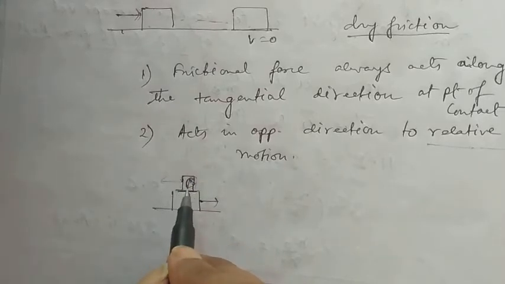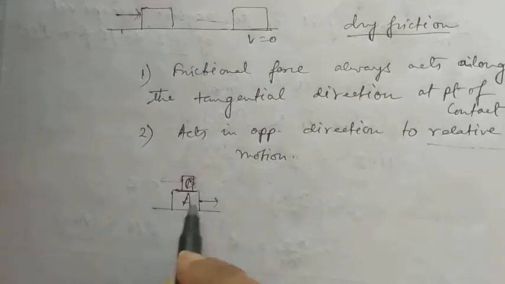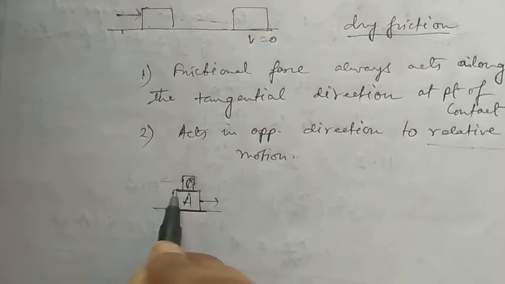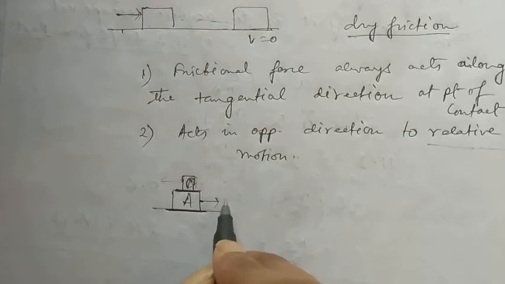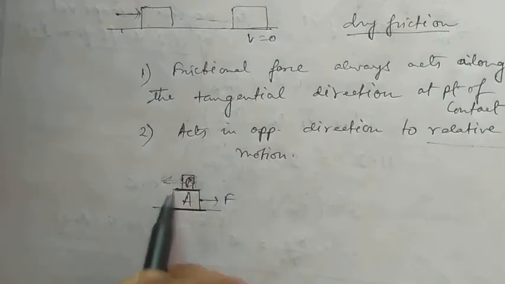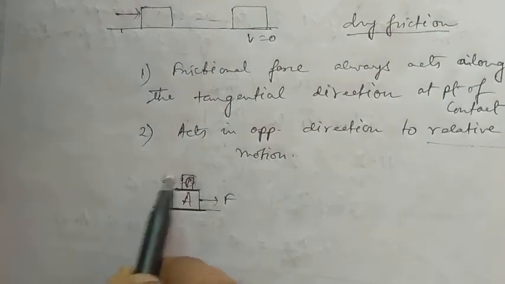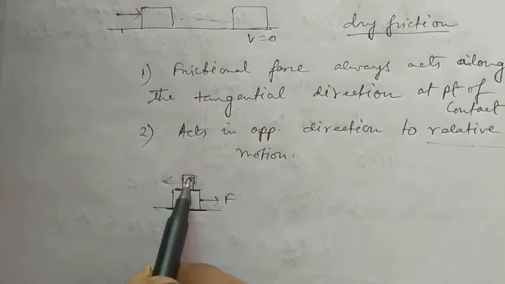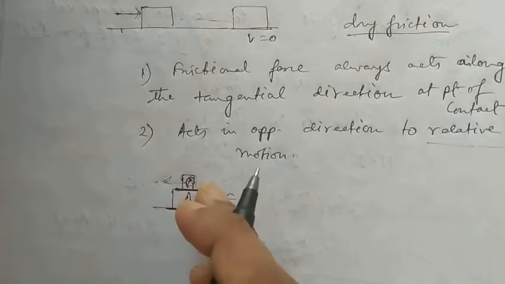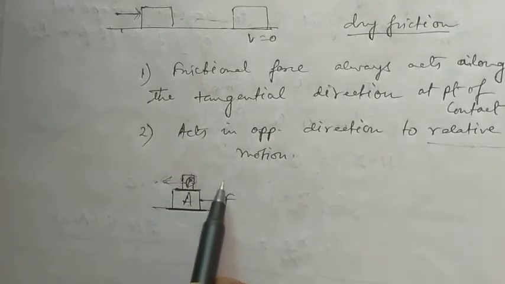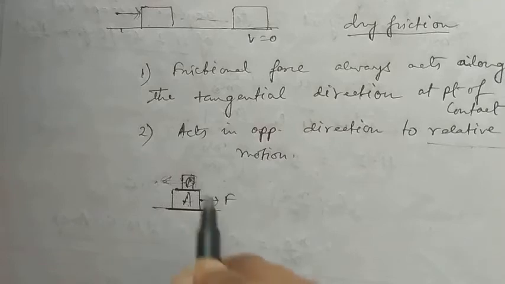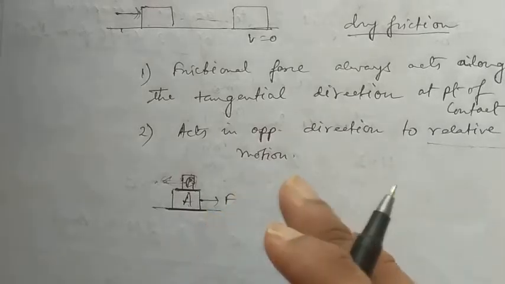This kind of frictional force acts between the two bodies. Here another frictional force can act in this region also. One frictional force here, one frictional force here. Now if we pull this with a force F, something called a pseudo force will act on this body in the backward direction. If that pseudo force is more than the frictional force, the body will move backwards. But if that pseudo force is not able to overcome the frictional force, these two bodies will move together in the forward direction. We will be discussing these types of problems, or two body problems, in a single video.